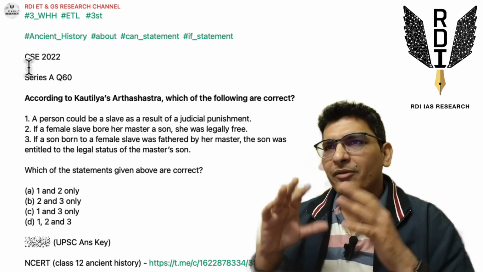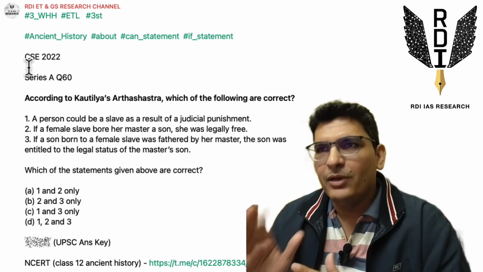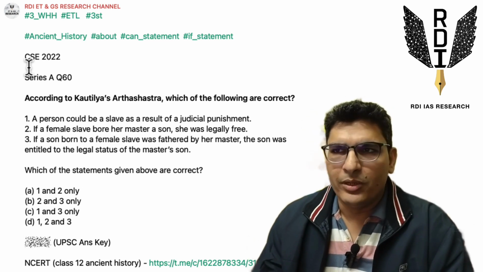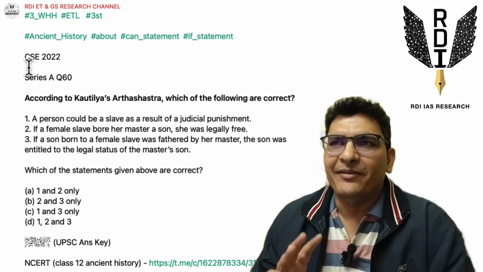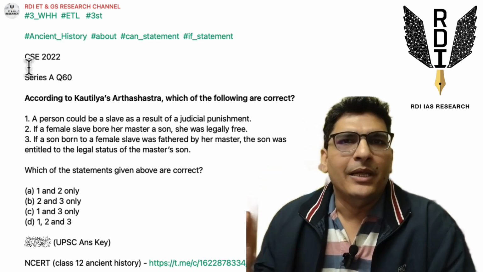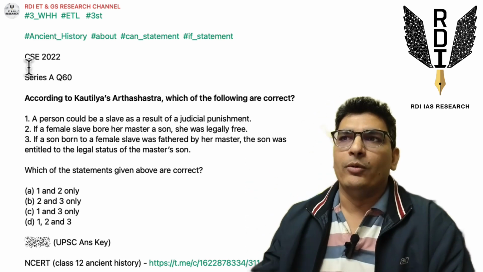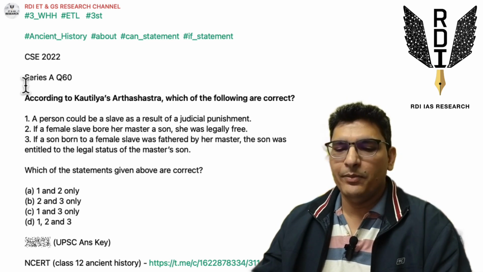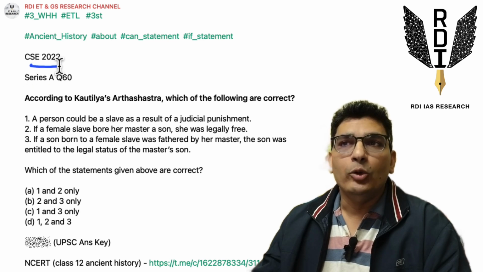So the objective of this initiative is that at least for multi-statement questions, you have full clarity from 2011 till 2023. Any question that is troubling you, you can submit, and we'll try to wrap our mind around that question and see if anything can be done, or how to think if such questions appear in 2024. So one such question was question number 60 of the Series A 2022 paper.